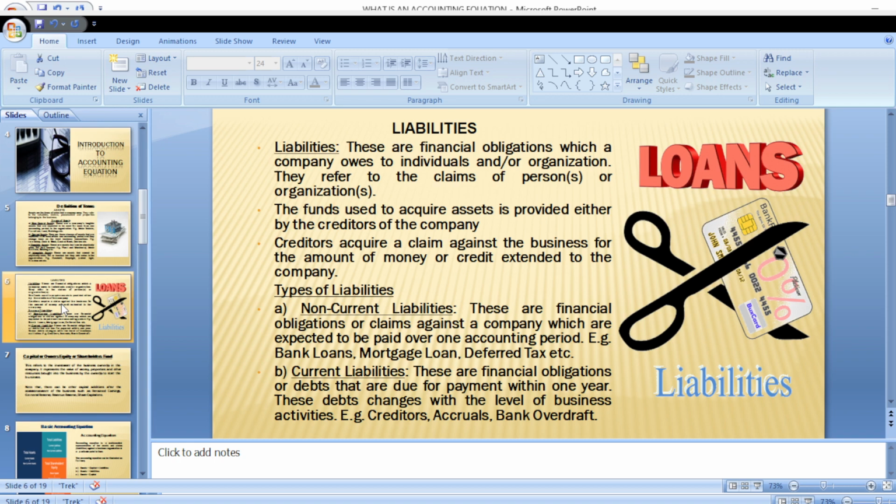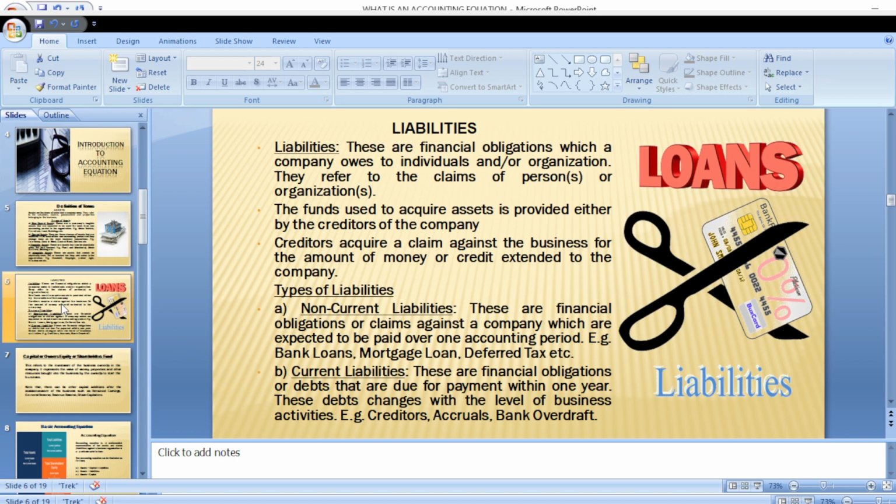Current liabilities are liabilities that must be fulfilled within one accounting period. The repayment period of a current liability is within the accounting period. It must not exceed 1 year. Those are what we mean by current liabilities, and that is usually determined by the level of business activity. So the first example of current liabilities is your creditors, or call them accounts payable.